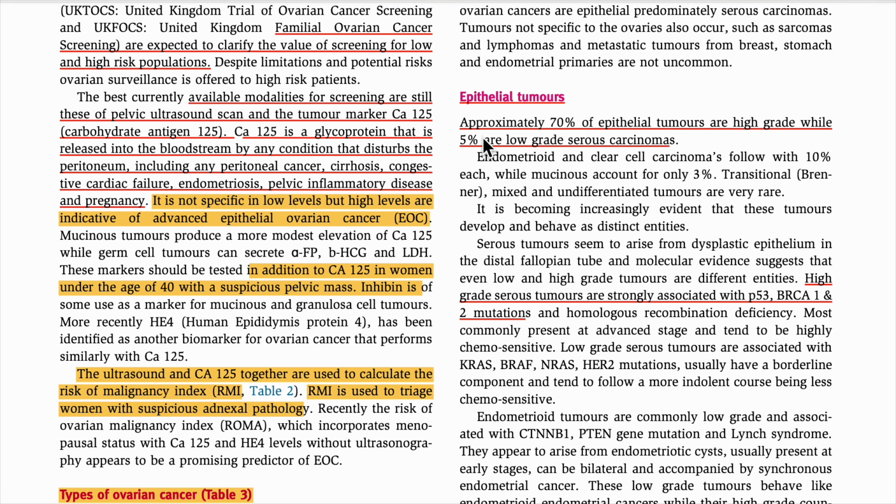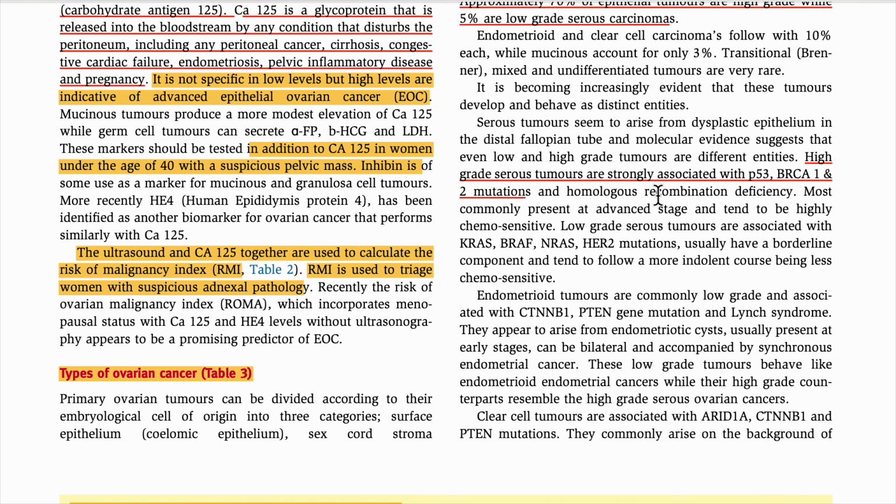And mostly they are high grade. Only 5% are low grade serous cancer that we find. Then it is said that high grade serous tumors are strongly associated with BRCA1 and 2 mutation.